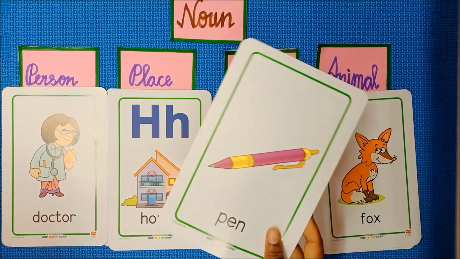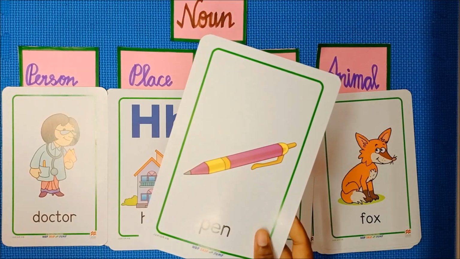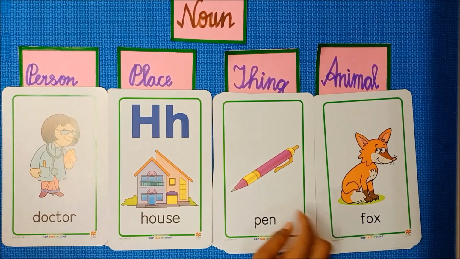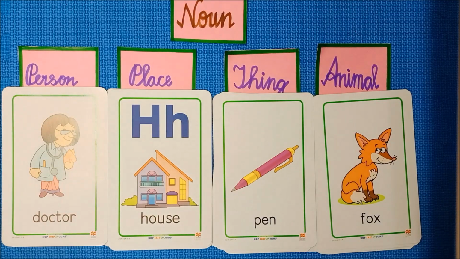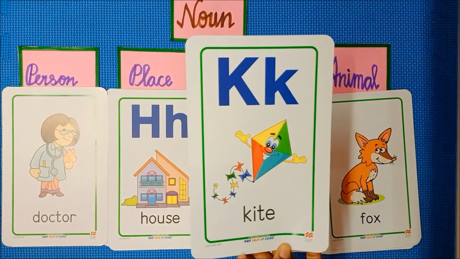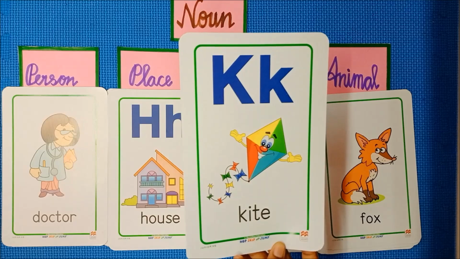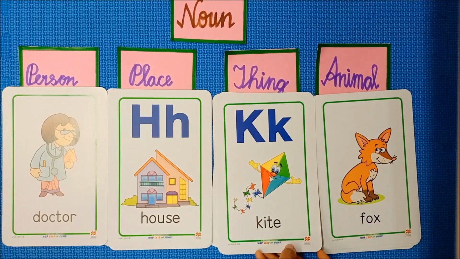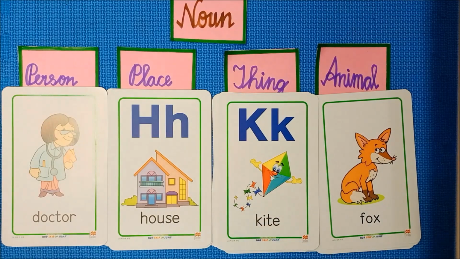Now look at the given image. What is it? Yes, it is a pen. So it is a thing. So I am going to place this card in the thing category. What is it? Yes, very good. Colorful kite. So I am going to place this in the thing also. It is a thing.